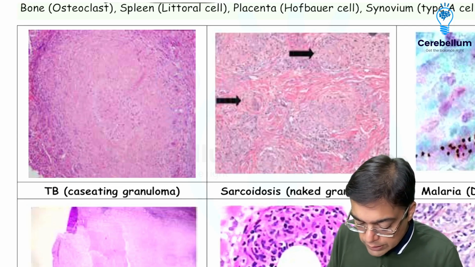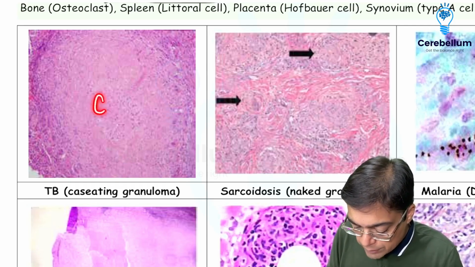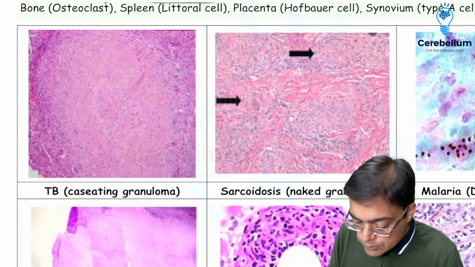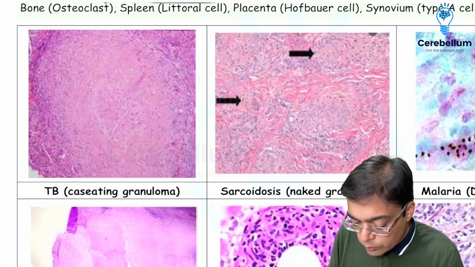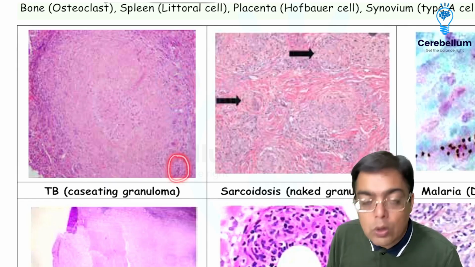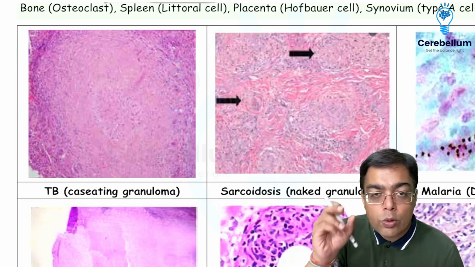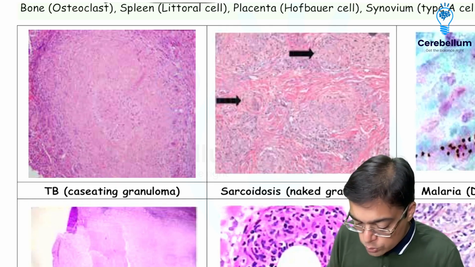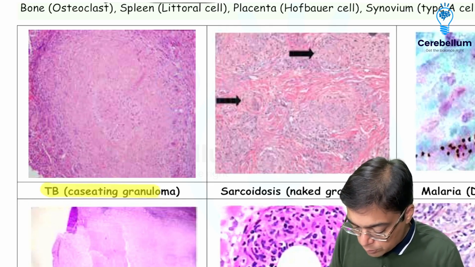How would you make out a caseating granuloma? In a lot of questions in the exam, you would have a central pale area associated with caseous necrosis. At times you are going to have images. I believe you are going to have better ones once you look at the PYQs, which show giant cells with horseshoe shaped nuclei. And usually you're also going to have a collar or a ring of lymphocytes over there, right? So that is what is seen as a feature of a patient suffering from tuberculosis.